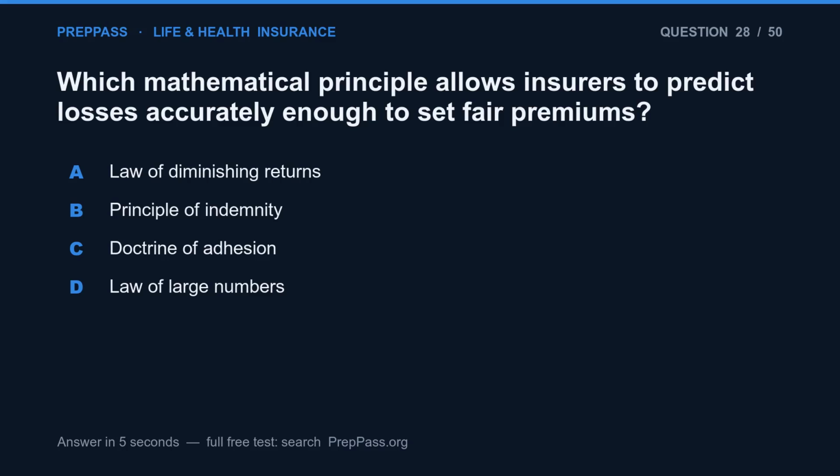Question 28. Which mathematical principle allows insurers to predict losses accurately enough to set fair premiums? A. Law of diminishing returns. B. Principle of indemnity. C. Doctrine of adhesion. D. Law of large numbers.